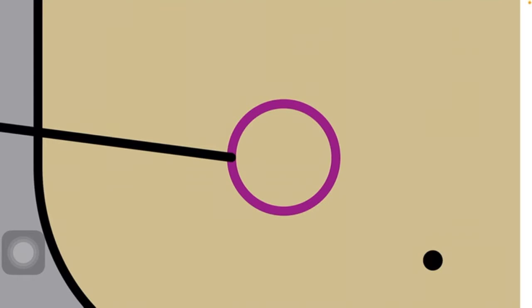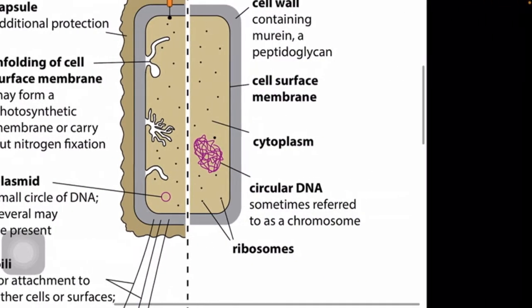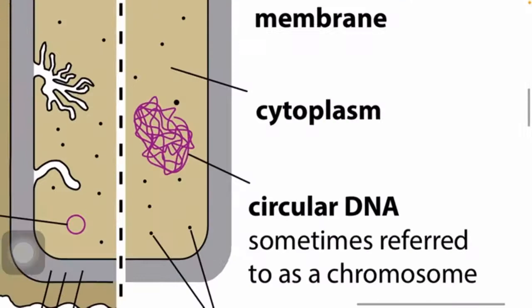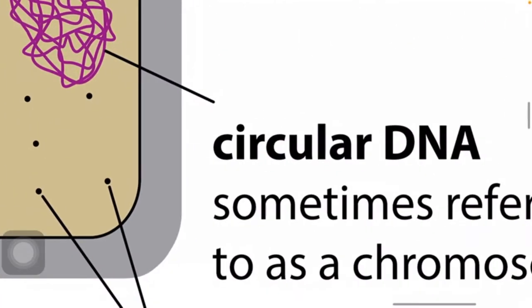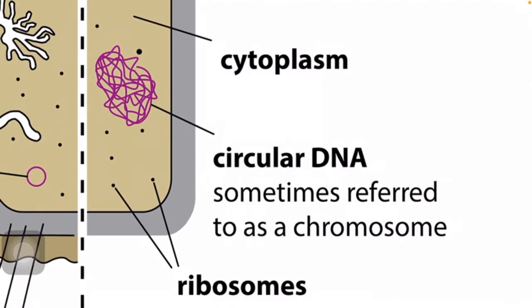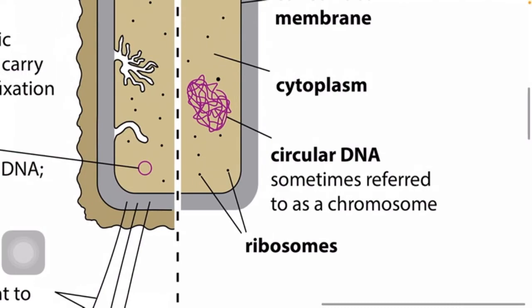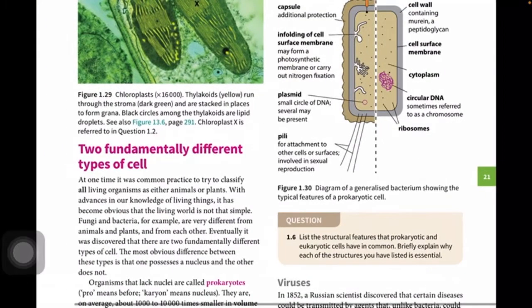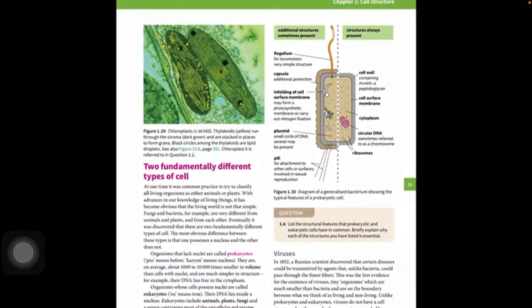We will also learn about that, also how we use plasmids to make insulin. And circular DNA, look, no nucleus, only circular DNA. Sometimes referred to as chromosomes, but not always are these chromosomes, and no nuclear membrane, no nucleoplasm, nothing. So this is what a prokaryotic cell looks like.